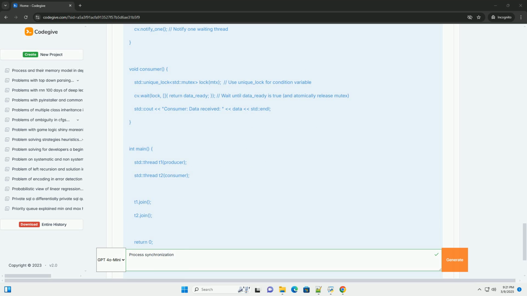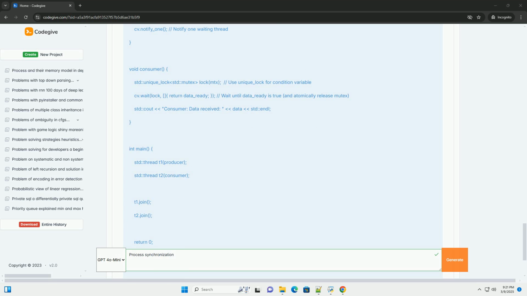Important. Always ensure that you unlock the mutex, even in the presence of exceptions. Use RAII, resource acquisition is initialization, techniques like std::lock_guard or std::unique_lock to automatically release the mutex when exiting a scope. The std::lock_guard ensures that the mutex is automatically unlocked when the lock object goes out of scope, for example when the function returns or an exception is thrown. This prevents deadlocks due to missed unlock calls.